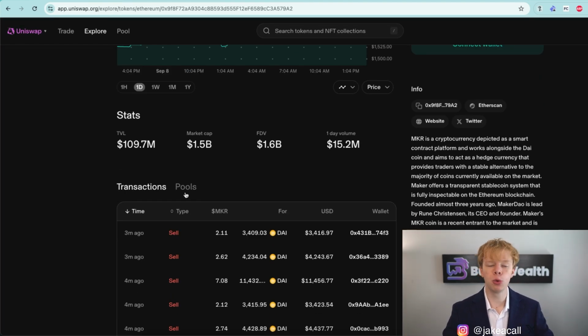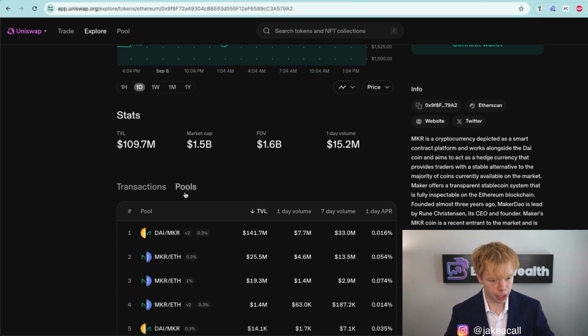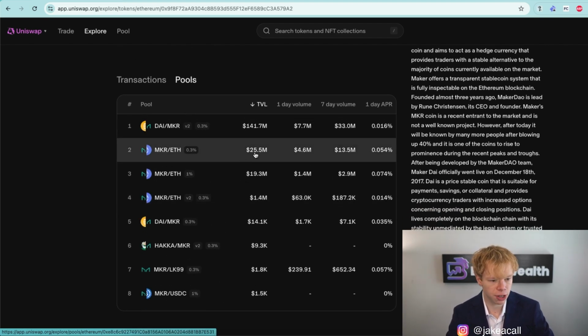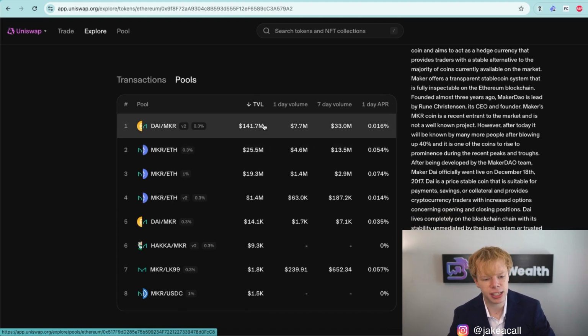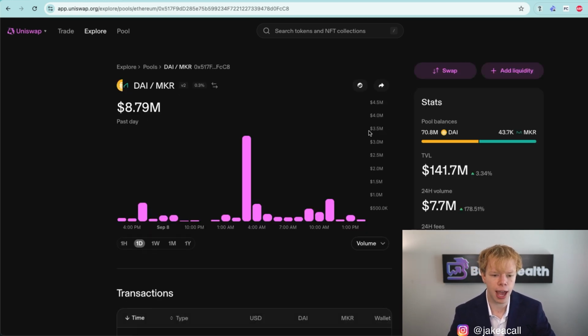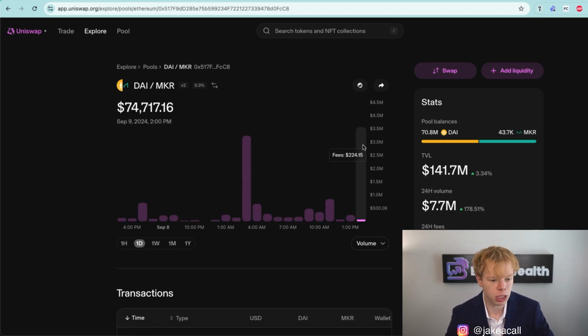Now, let's just say we do want to pursue a liquidity pool with Maker token. We can head over to the pools section and start to identify different liquidity pools over here. We'll see a bunch of information about these liquidity pools, but what we're not going to see is the return that we could potentially get. Yes, we see this 1-day APR over here, but this does not give us a lot of information considering that everybody's going to have a different range. So how do we know that this APR right here is going to be accurate?